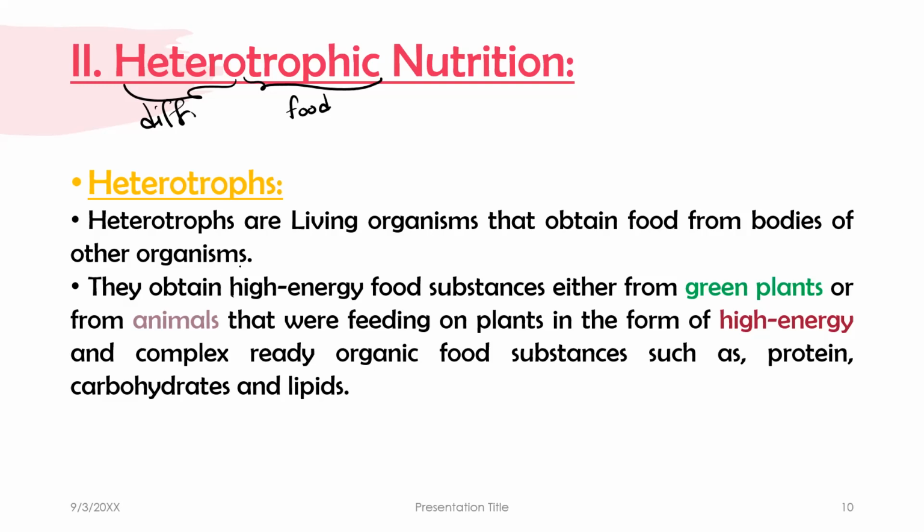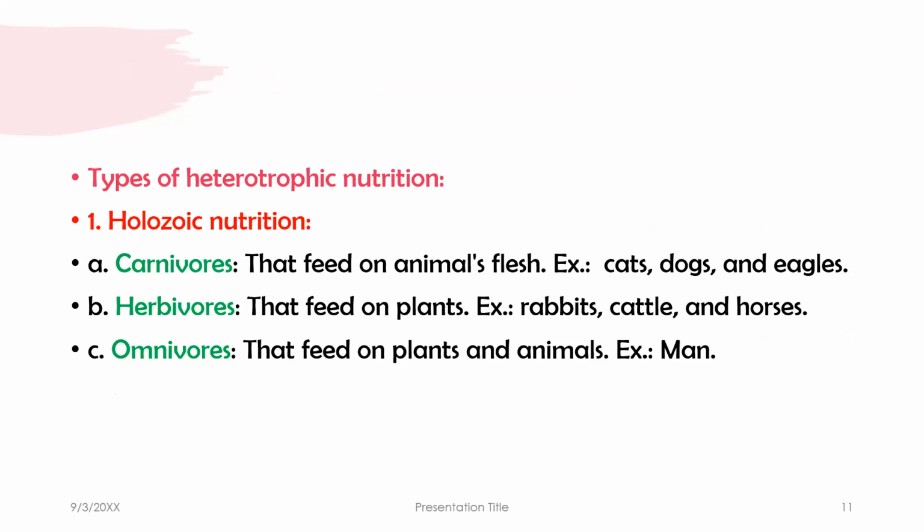Here they are directly taking the high energy food. So here the first step is taking directly the high energy food, in the form of high energy, complex, ready organic food substances like proteins, carbohydrates and lipids. They are taking it directly. Okay, these are the heterotrophs. We have three kinds of heterotrophic nutrition. The first one is called holozoic nutrition. Like what? Holozoic nutrition has three groups: carnivores, herbivores, omnivores.